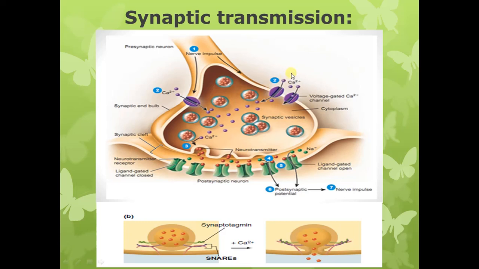Yes, it will lead to influx of calcium ion into the synaptic terminal, which is the presynaptic terminal. So calcium influx is there. Now what will be the effect of the calcium influx? Now calcium is going to bind to the special sites on the presynaptic membrane. These sites are called as release sites.